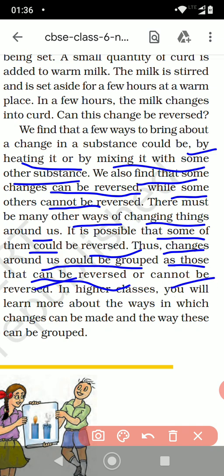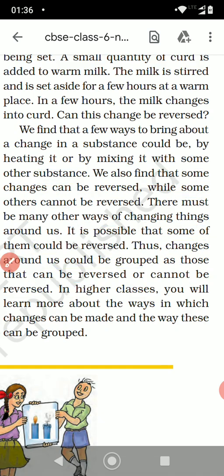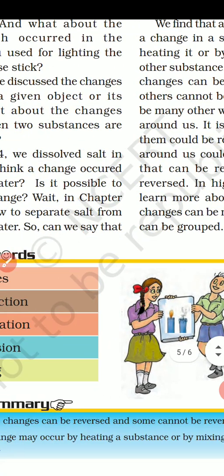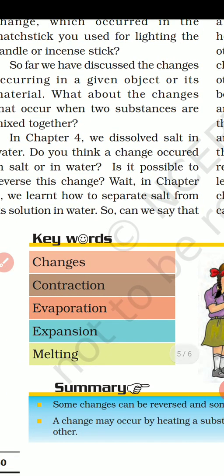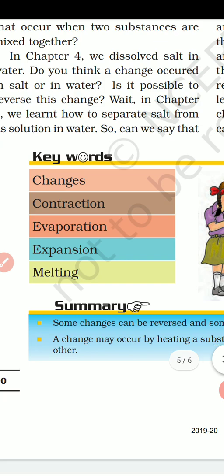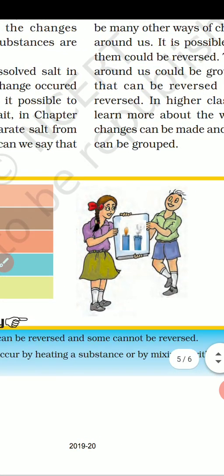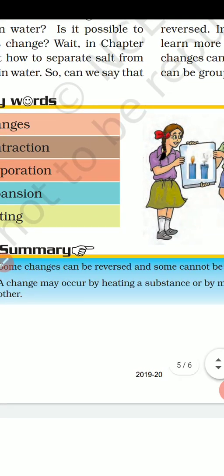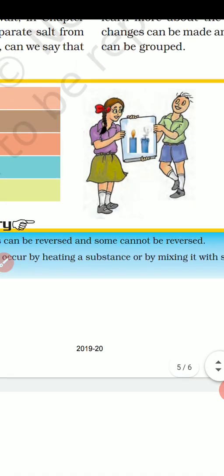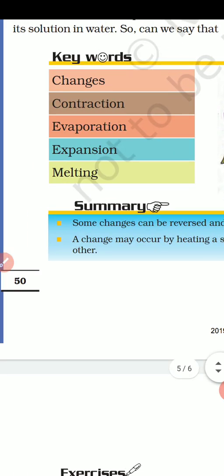You will learn more about the ways in which changes can be made and the way these can be grouped. Right, children? So, here we are done with the chapter. Now, the keywords: changes, contraction, evaporation, expansion, melting. Some changes can be reversed and some cannot be reversed. A change may occur by heating a substance or by mixing it with some other substances.